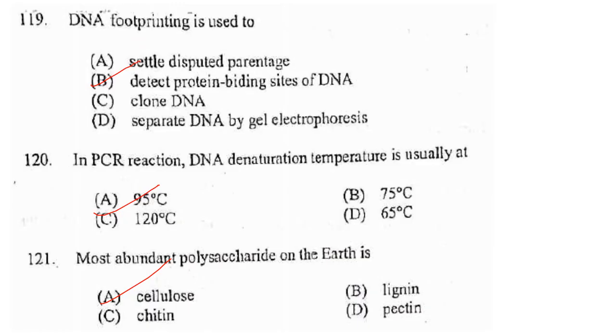Then, next one. DNA footprinting is used to detect protein binding sites on DNA, such as RNA polymerase binding site or DNA polymerase binding site on DNA. So, answer is option B, to detect protein binding sites on DNA. In PCR reaction, DNA denaturation temperature is usually at, answer is option A, 95 degrees. Most abundant polysaccharide on the earth is option A, cellulose.